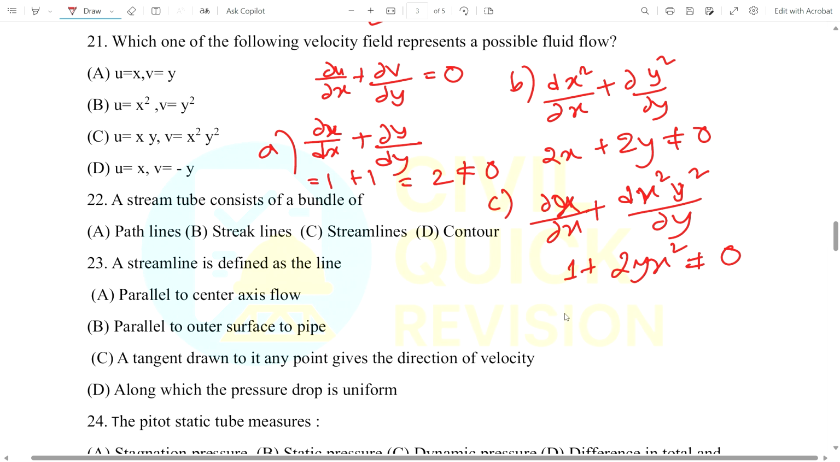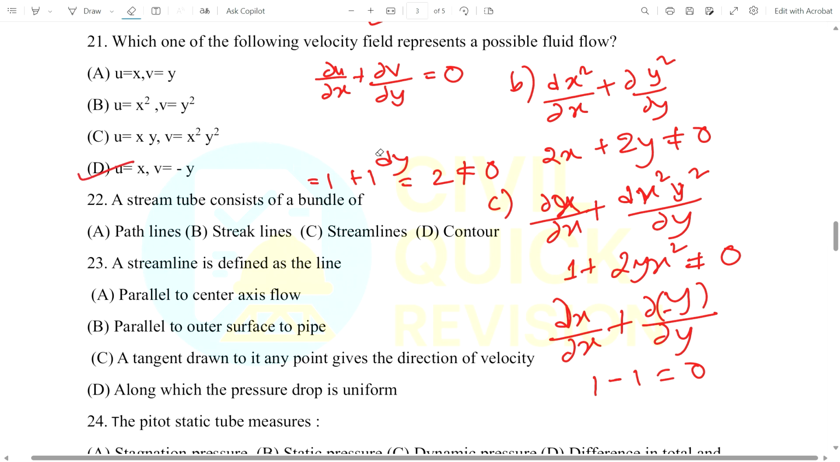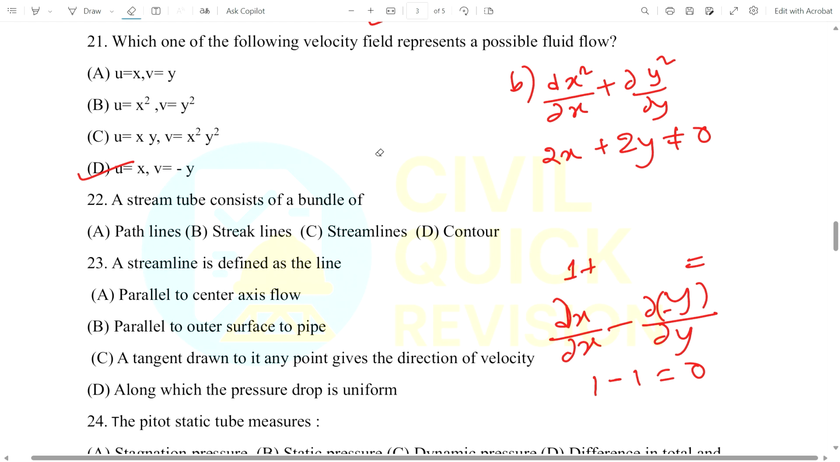Now coming to the last, u is equal to x, del x by del x plus v is equal to minus y. Then if you put the minus symbol here, minus del y, and how much? 1 minus 1 is equal to 0. Okay, that option D is the correct answer. You can just differentiate the values given in the question, then you can calculate the possible fluid flow equation. If you get the value 0, then the answer will be the correct one.